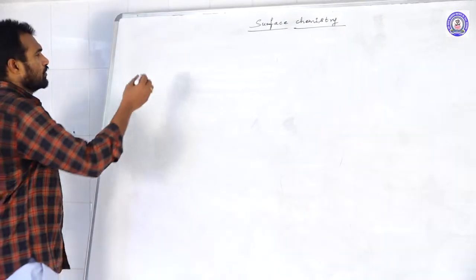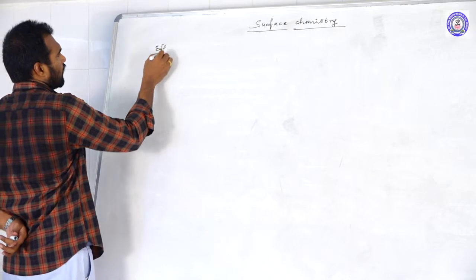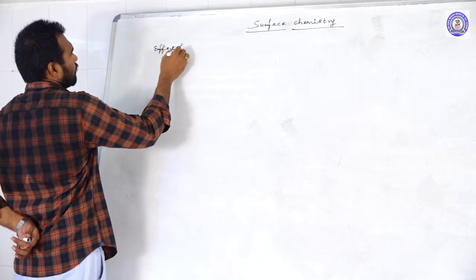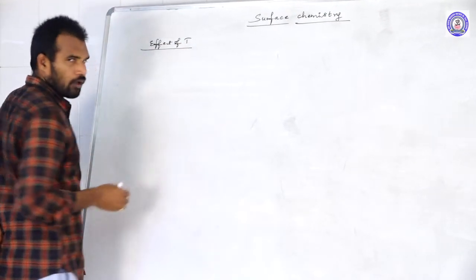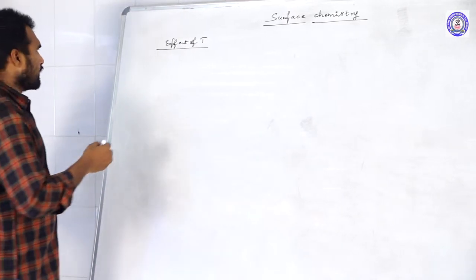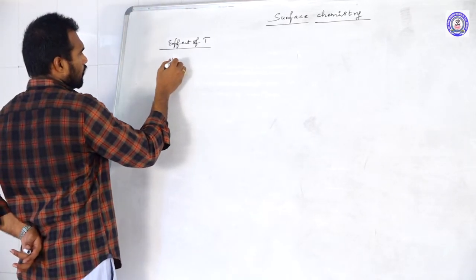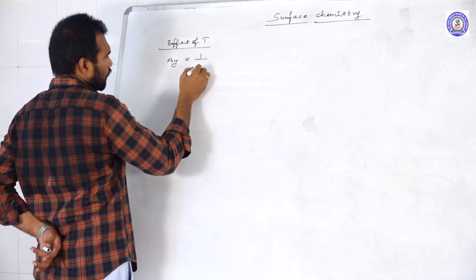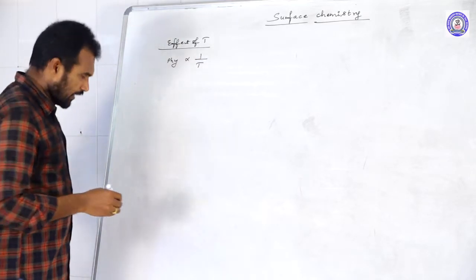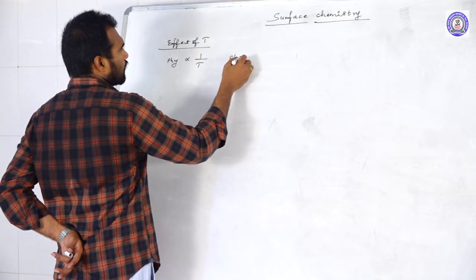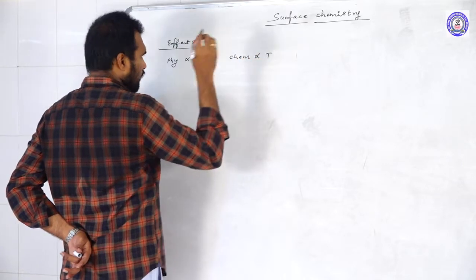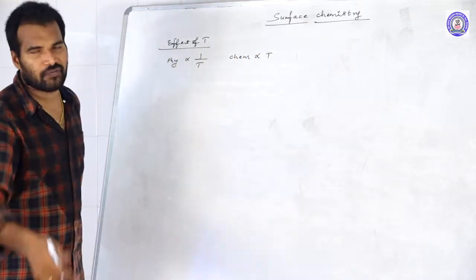On adsorption, that is, the effect of temperature on adsorption. As I already discussed, physisorption is inversely proportional to temperature, whereas chemisorption is directly proportional to the temperature up to a certain level, thereafter it decreases.